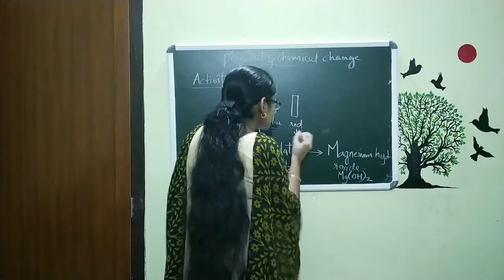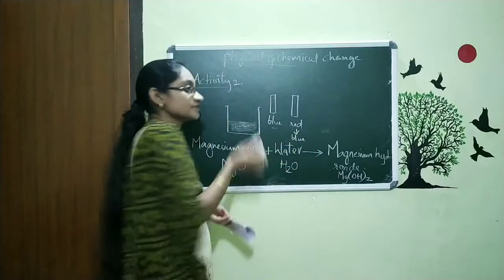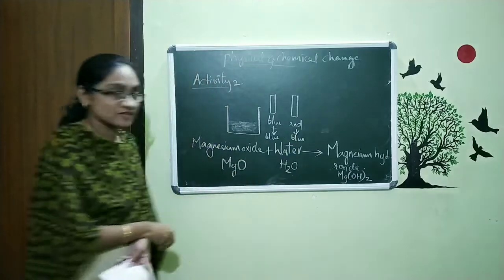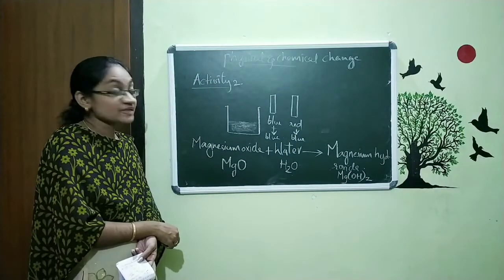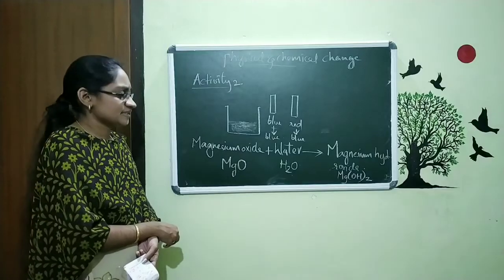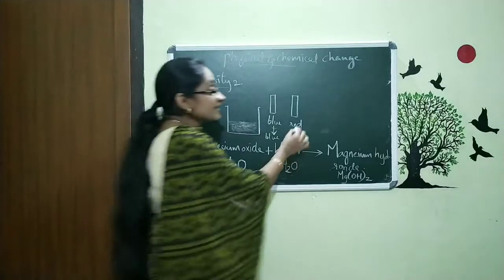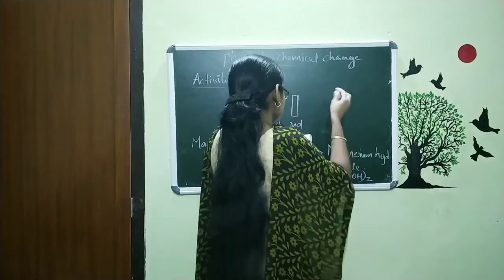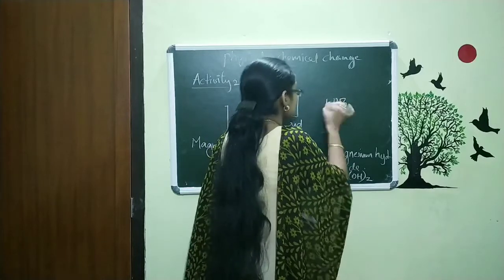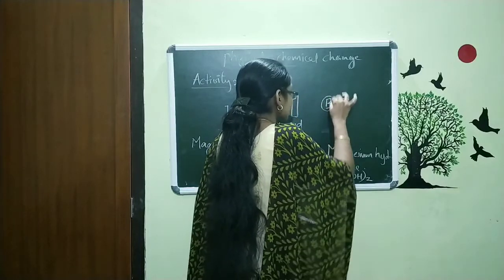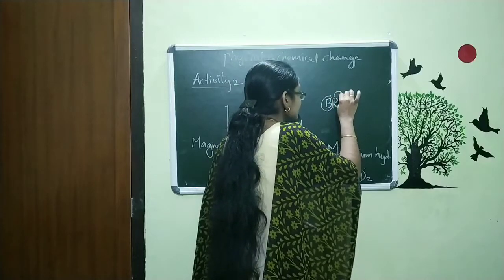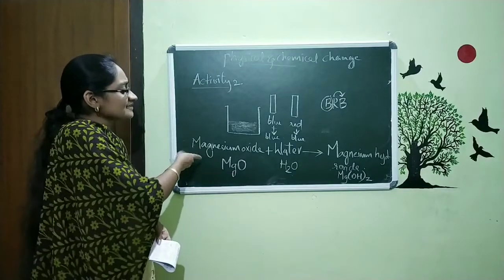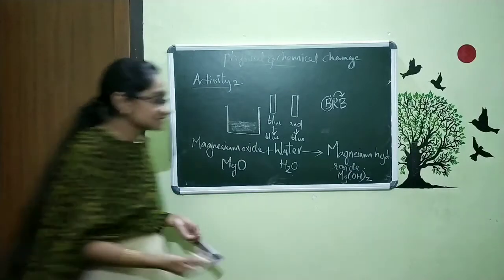This red turns to blue, and the blue has no change. That means the blue remains blue itself. What is the behavior? Is it acidic or basic? Here you can see the red is converted to blue. So what is it? It is BRB. We already studied this. B means the base, which converts red to blue. So we can say this magnesium hydroxide, or simply this magnesium oxide, is basic in nature.